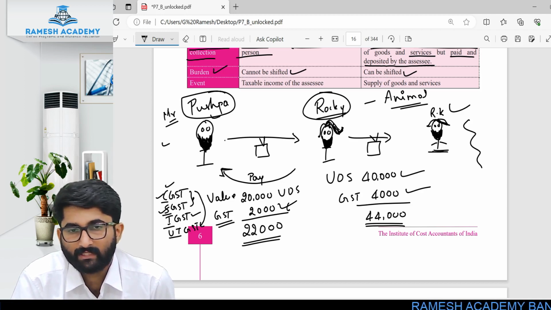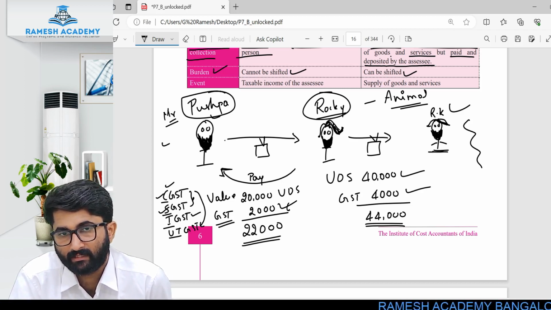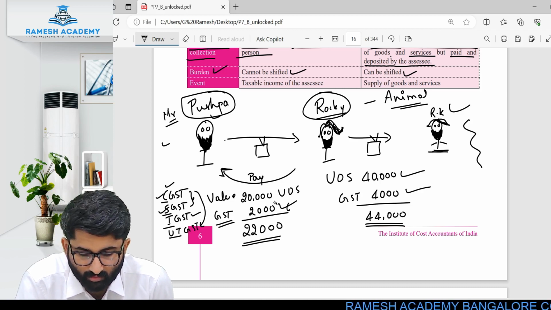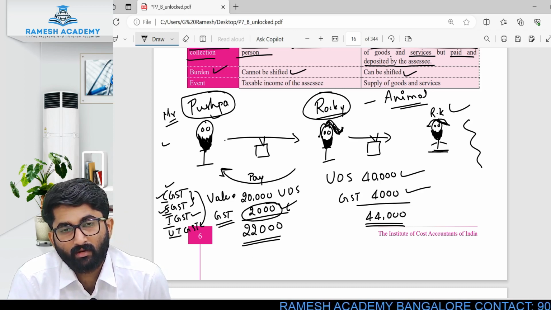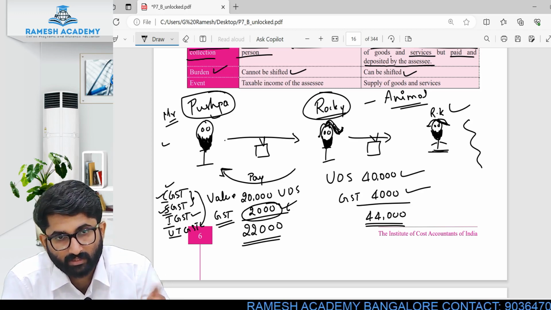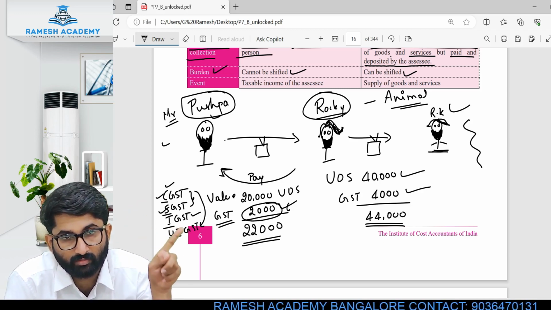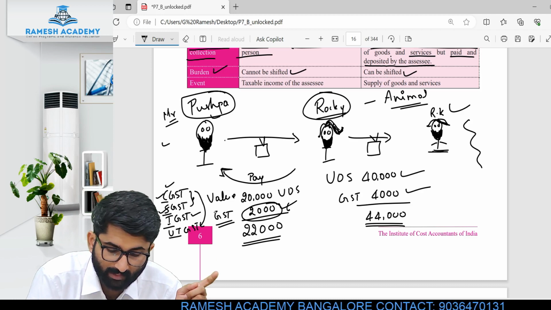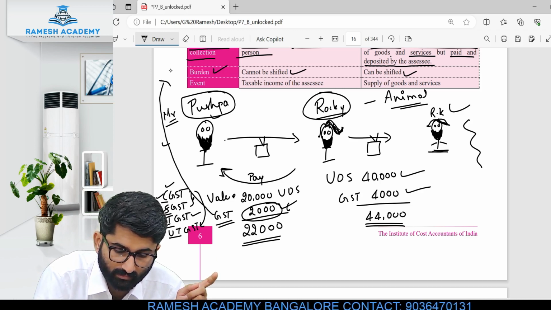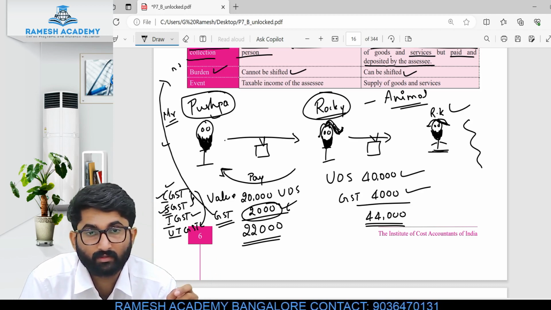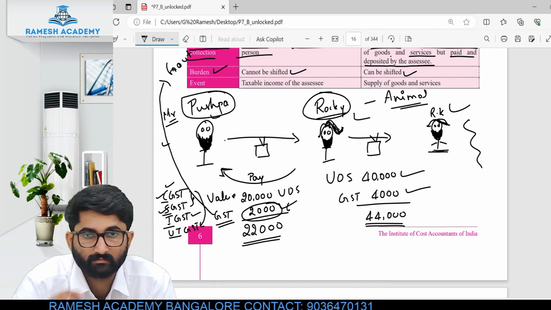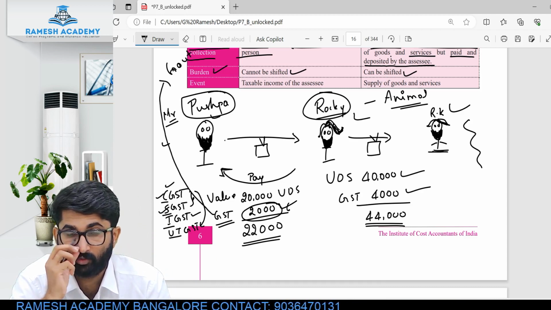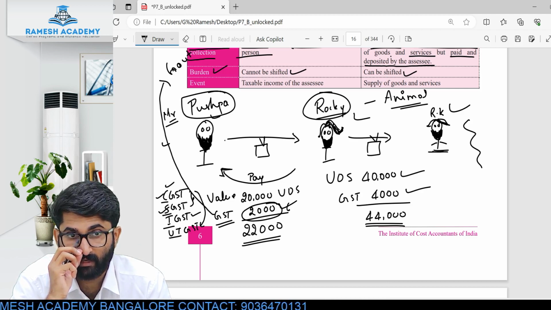Now what has happened here? Rocky already paid 2,000 to the government. So actually how much did Rocky pay? 20,000 plus 2,000, 22,000 rupees to Pushpa. Pushpa will pay this GST to the government. On whose behalf? Pushpa will pay this to the government on behalf of Rocky.